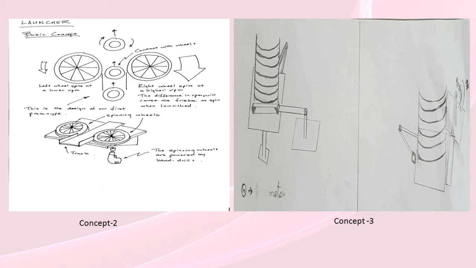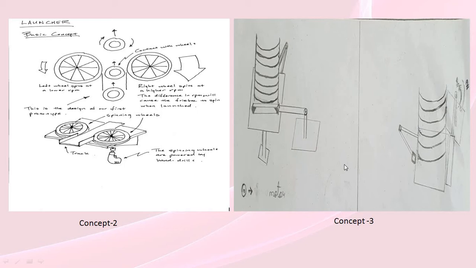Our second concept generated is with the help of two flywheels, or basically cycle wheels, which are connected to a geared motor, wherein the discs are being inserted in between these two wheels, and the rotatory motion of these two wheels helps the disc to eject to a greater extent.